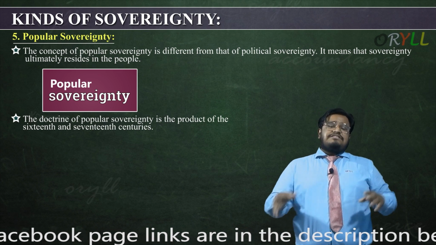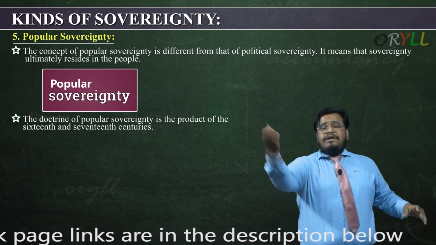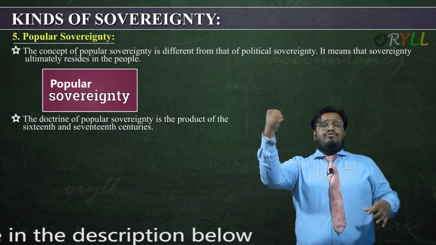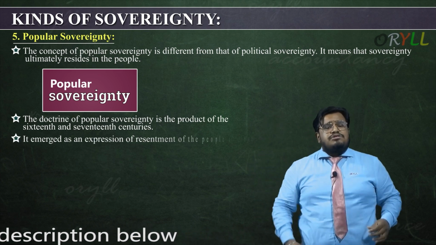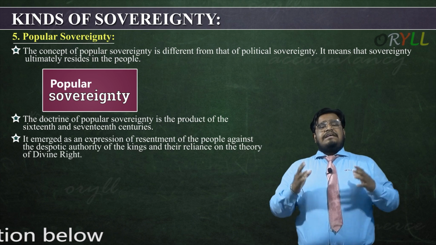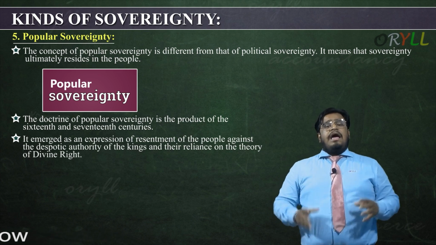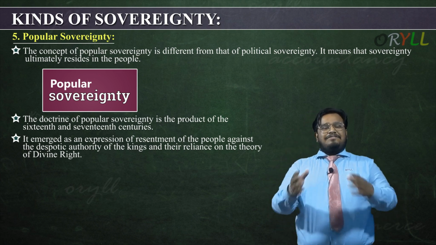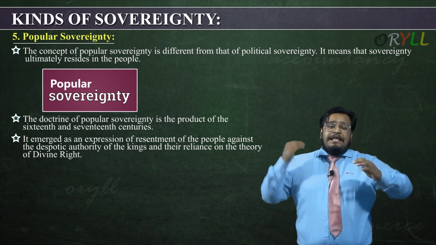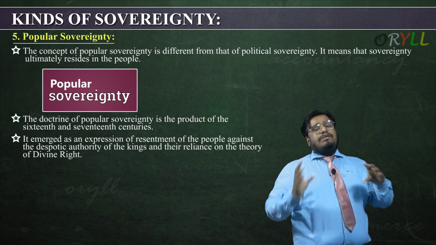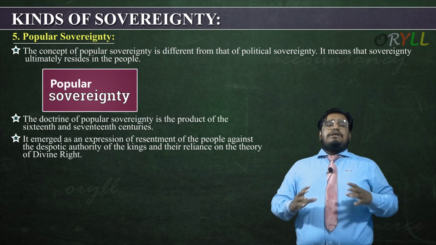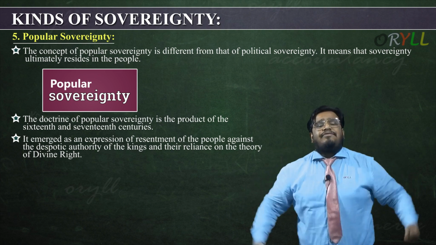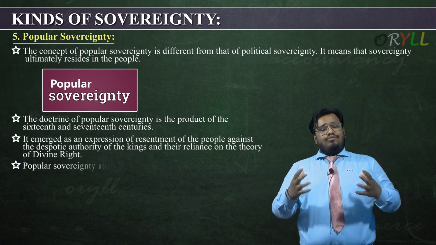During that time the Rajas and Maharajas were taken away with democratic government, and that's the time when people understood that their sovereignty is the most important form of sovereignty. It emerged as an expression of resentment of people against the despotic authority of the king and the reliance on the theory of divine rights. That means they will be despotic, or they won't like the rules and regulations made by the king, and they'll go for their own divine self right.